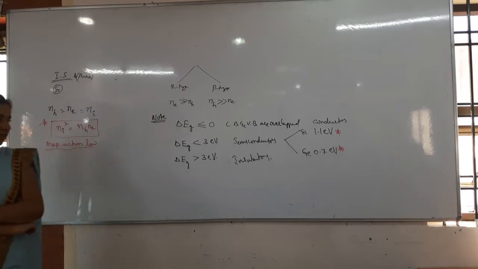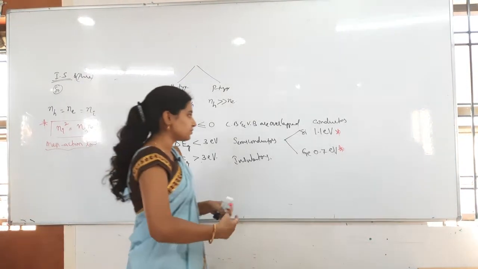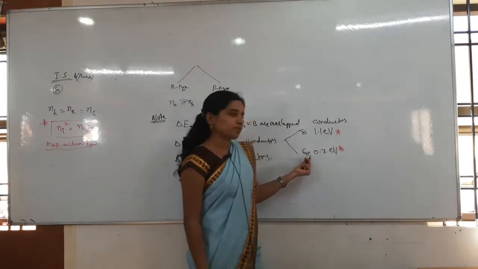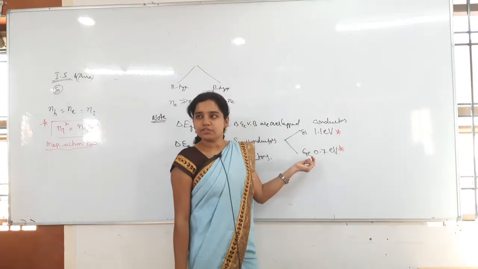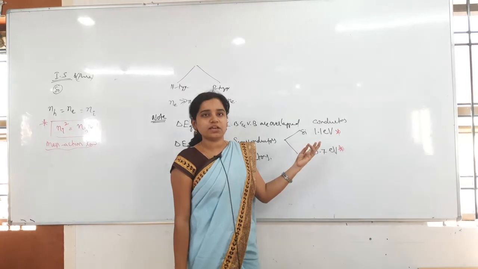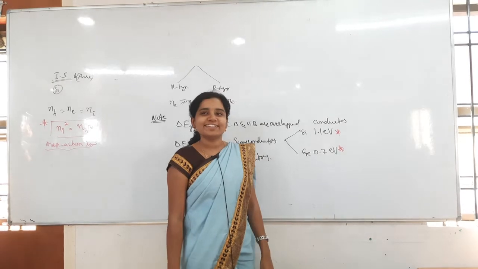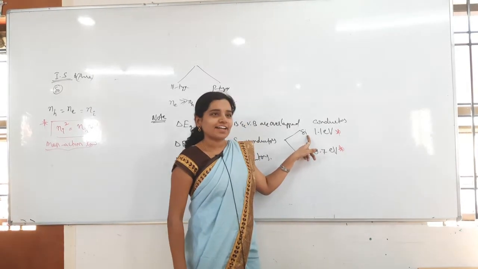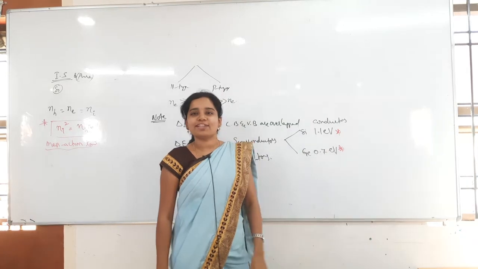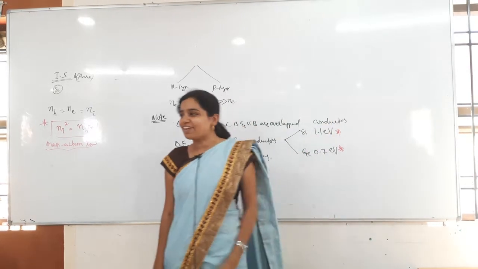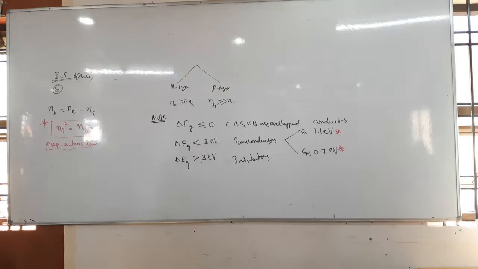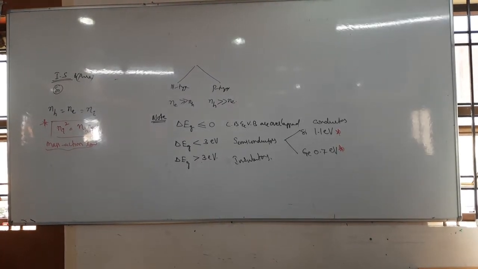Finished? And I'll tell you one trick to not confuse these values. What is the number of the alphabet G? Alphabet G is 7. A B C D E F G, correct, the number is 7, so that is 0.7 electron volt for germanium. In silicon, there is an I, and I looks like 1, so 1.1 is the silicon value. Clear? Remember like that. Otherwise you will make that mistake in the weekend exam.